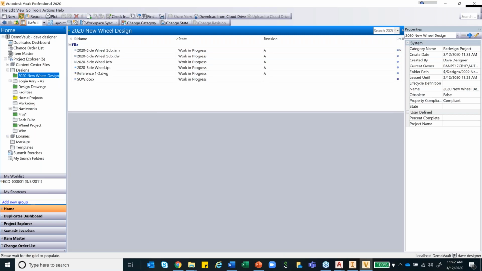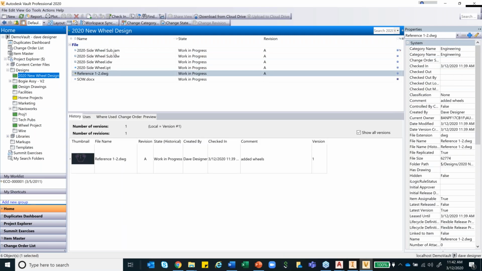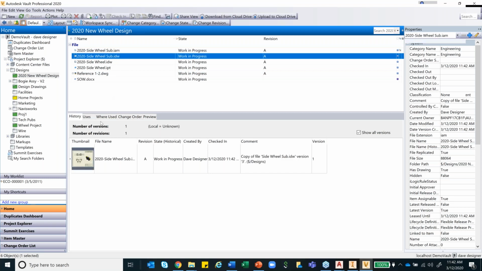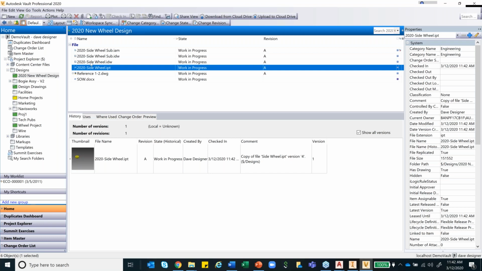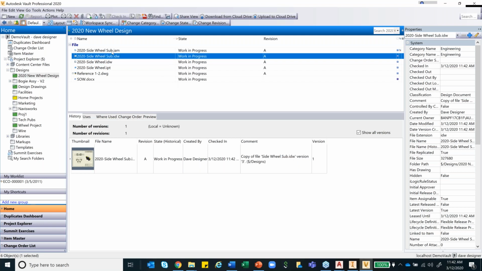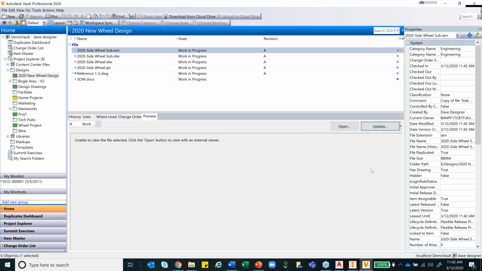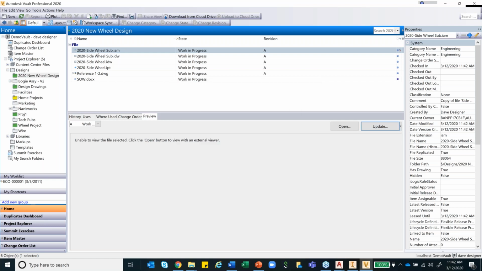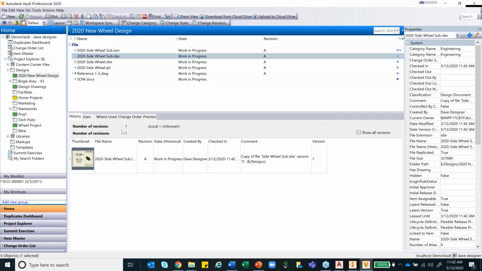And now if you see the beauty, it not only brings only the assembly file, but all its supported files as well. Its drawing file, its part file, as well as the drawing file of the part as well. So there is a version that is created to it. I can go to the preview. I can even check the preview here and check the history, what number of revisions and other things. So once this is done, basically I will now go to Inventor.